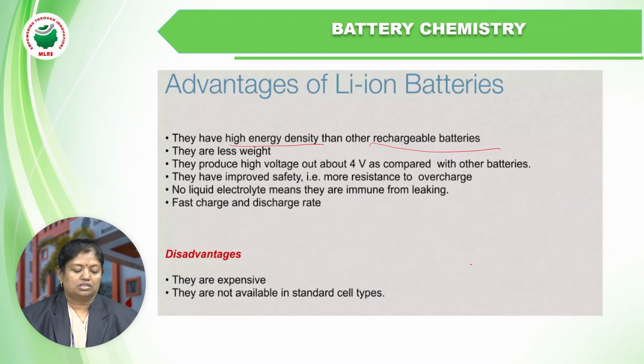Now coming to here also, they are less in weight. They produce high voltage, about 4 volts, compared with other batteries. They have improved safety, more resistance to overcharge. With no liquid electrolyte, they are immune from leakage, and they have a fast charge and discharge rate.